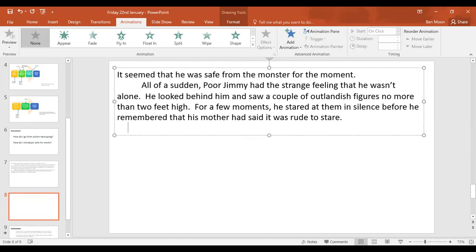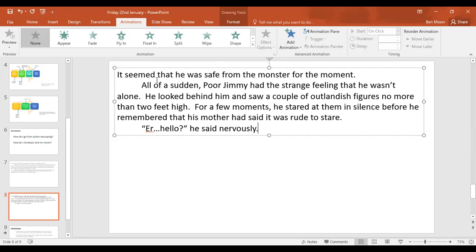Then he's going to say something, so he's going to be a bit nervous and say, "Hello?" with a question mark, because he's not quite sure whether they can speak or not. He said, and I'm going to say nervously, because he's quite nervous. And there we go. There we started our dialogue, and you can start your dialogue with the creatures just like that.